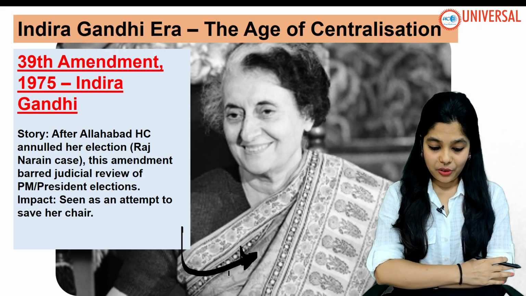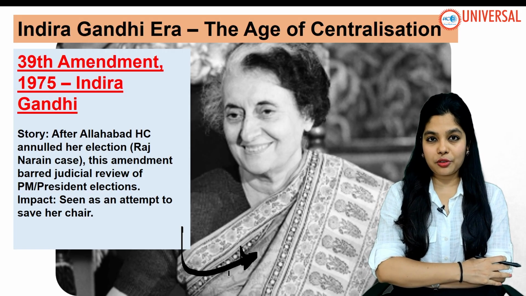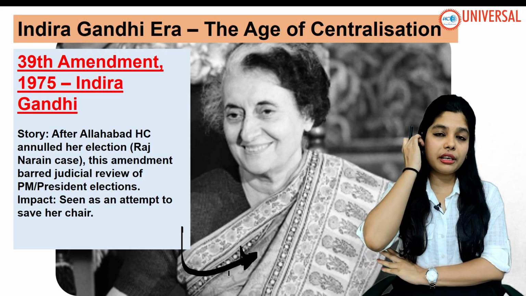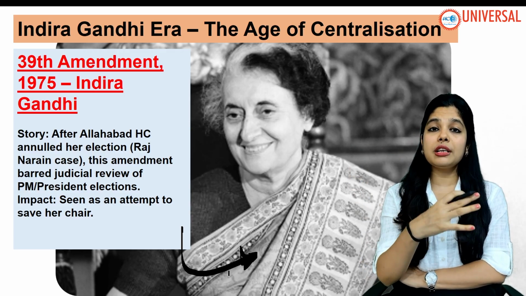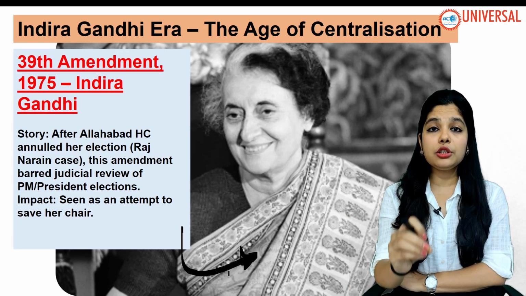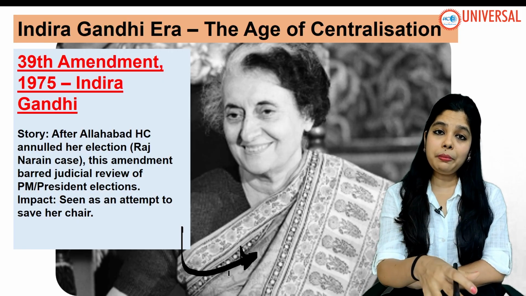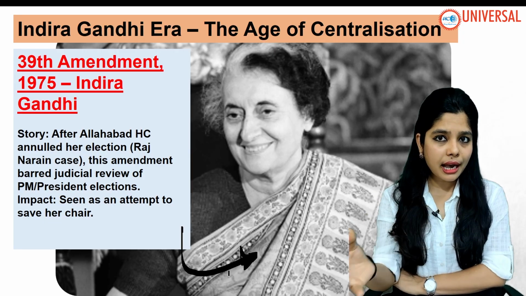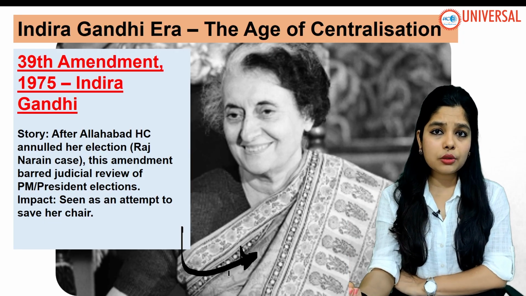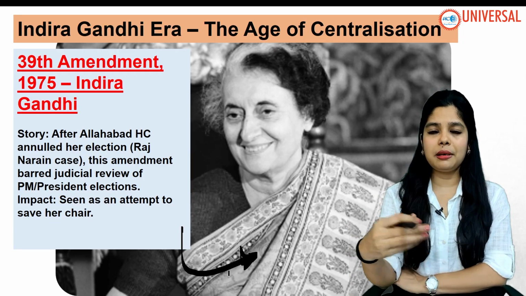See, this is very interesting. In the 39th Amendment Act of 1975, she said that the Supreme Court, the judiciary of India, does not have the power to look into the election process of the prime minister and president.